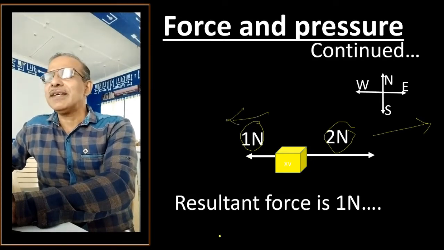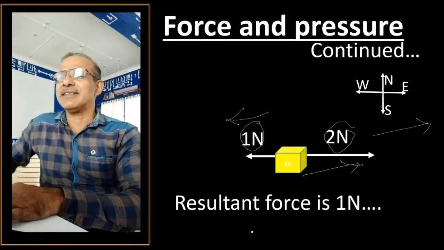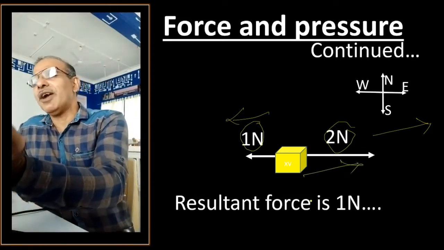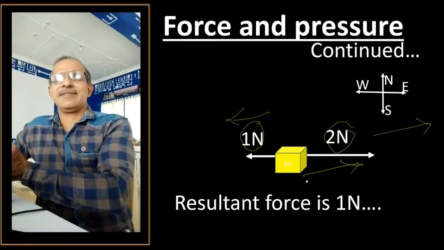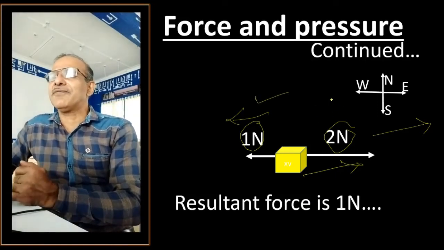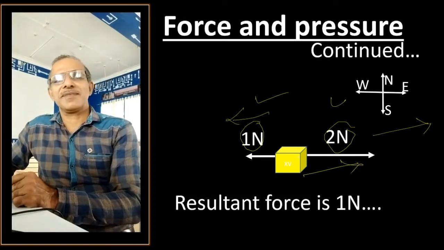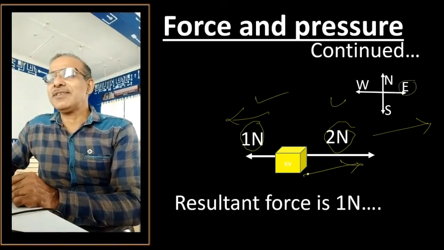And what will happen? The object definitely will move this side. With what force does it move this side? And what is the effect of these two forces? The effect of these two forces is that the object will move towards east with how much force? 1 Newton of force, because 2 Newton minus 1 Newton.